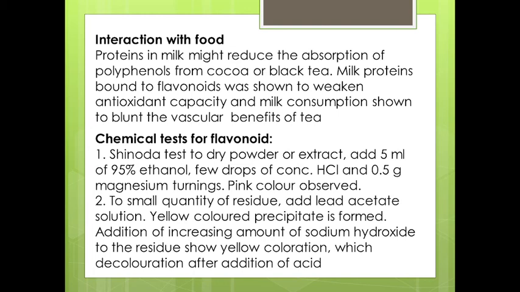To a small quantity of residue or extract, add lead acetate solution. A yellow color precipitate is formed. On addition of increasing amounts of sodium hydroxide, it shows yellow coloration, which gets decolorized after addition of acid.